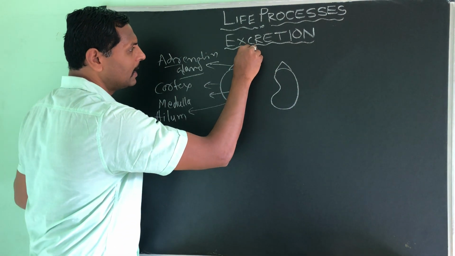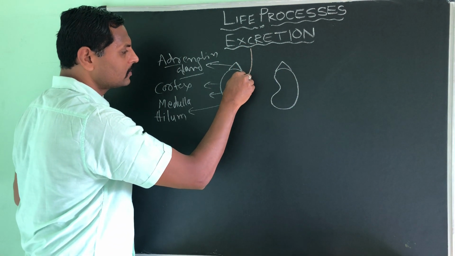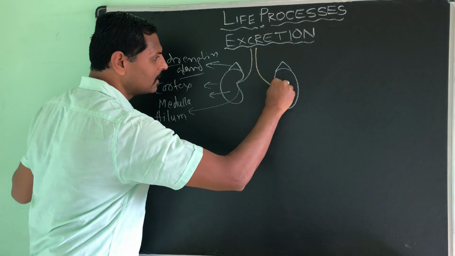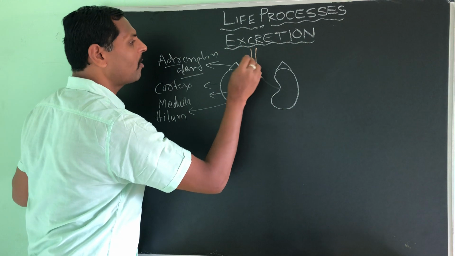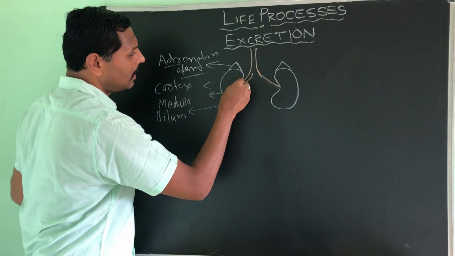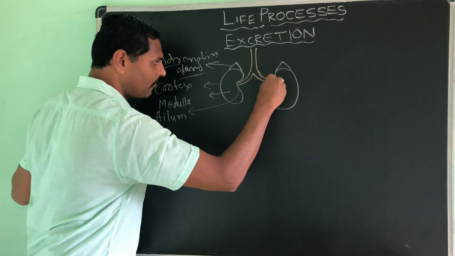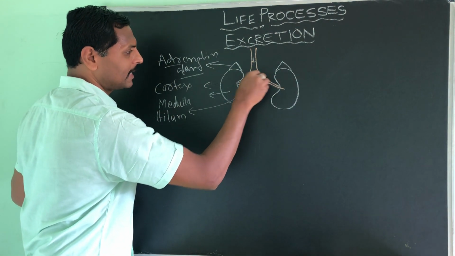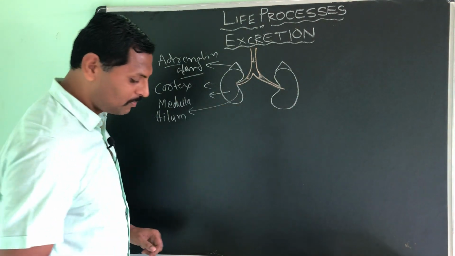So I will take a red chalk piece, and I want to show you the renal arteries. So these are the renal arteries. It means the blood is coming from the heart. These arteries are carrying blood from the heart, that means oxygenated blood, as you are guessing, that is right. Very good.